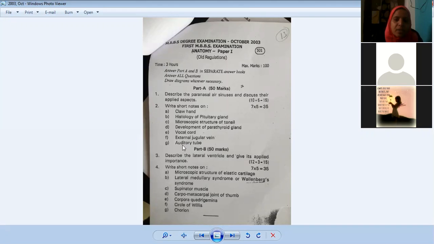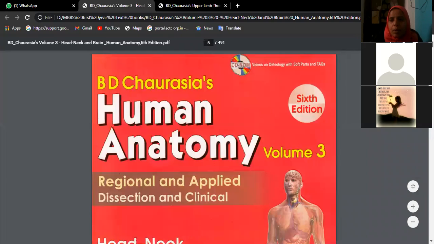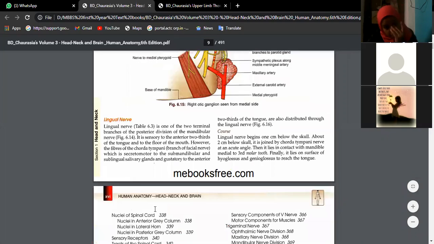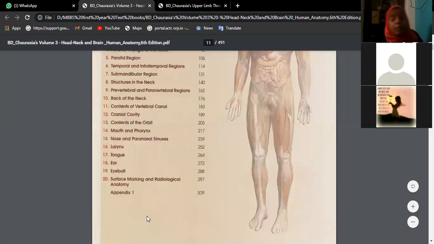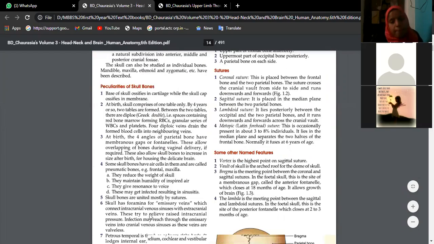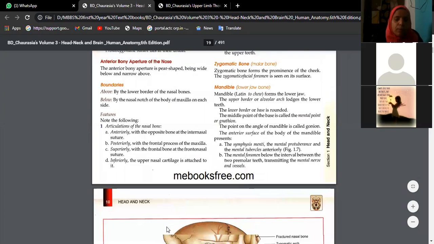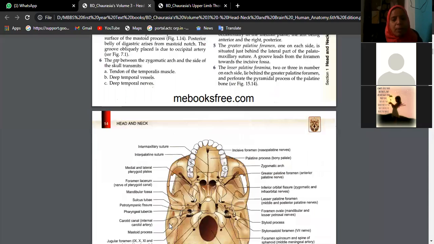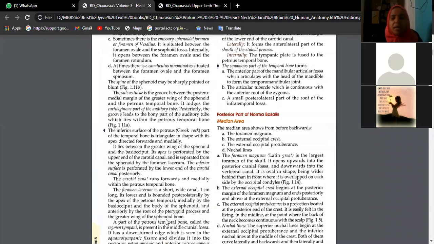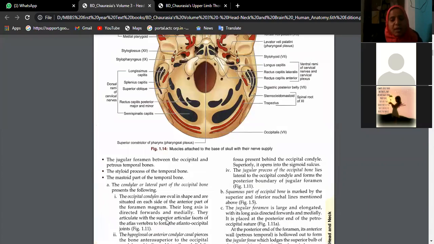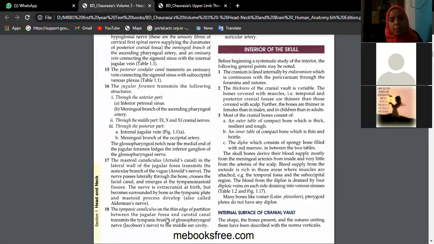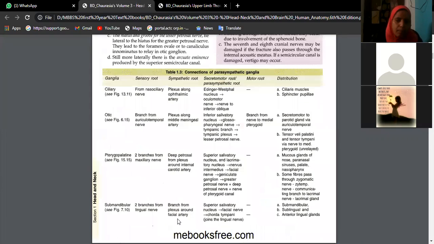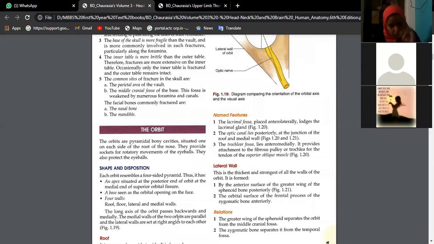External jugular vein. How is it formed, beta? What are the veins we have seen in the scalp? Venous drainage of the face. We'll see once more. Do you remember the supratrochlear vein, infratrochlear vein, facial vein, retromandibular vein? These are the various veins. Anterior division, posterior division. The anterior division joins the facial vein, isn't it? If I show you a diagram, you will remember more.